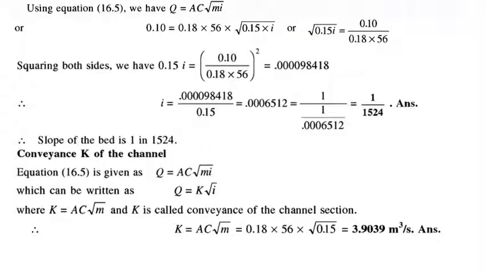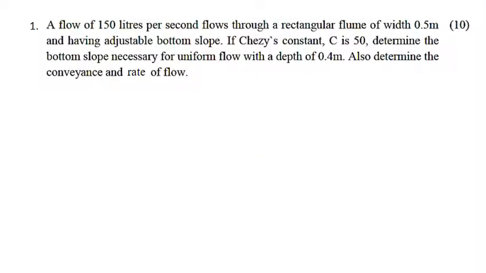Now we have to find K, which is the conveyance of the channel. Here Q is equal to A into C into square root of MI. So K is A into C into square root of M. This quantity is called K, the conveyance of the channel section. Substituting the values of A, C and M, you get K, the conveyance of the channel. You can try this problem and submit.